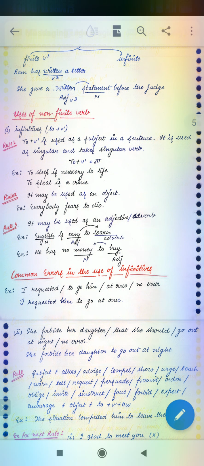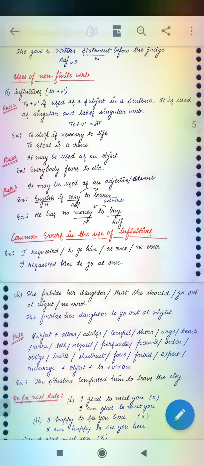As we can see here, use of non-finite verb. As I have told you earlier, rule number 1, to plus verb 1 is used as a subject in a sentence. You say, to forgive is unique. To forgive is your quality. Number 2, to sleep is necessary to life. To steal is a crime. To steal is a curse.